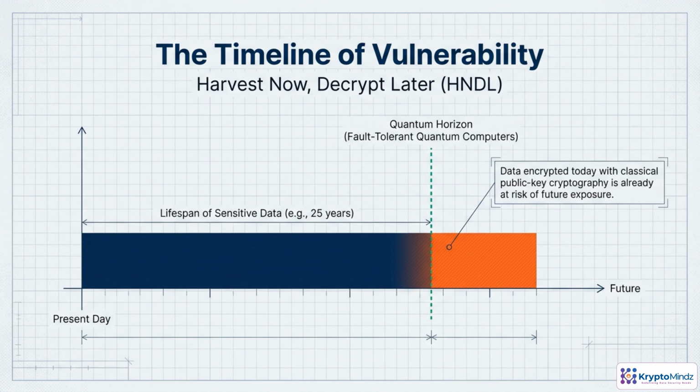Harvest now, decrypt later describes a simple but dangerous idea. Attackers don't need a quantum computer today. They just need to capture encrypted data now and store it. If that data must stay confidential for 20 or 30 years, it likely overlaps with the arrival of fault-tolerant quantum computers. At that point, today's RSA and ECC could be broken, and all that stored traffic becomes readable. So the key question isn't "when will quantum computers arrive," but "how long does my data need to remain secure?"